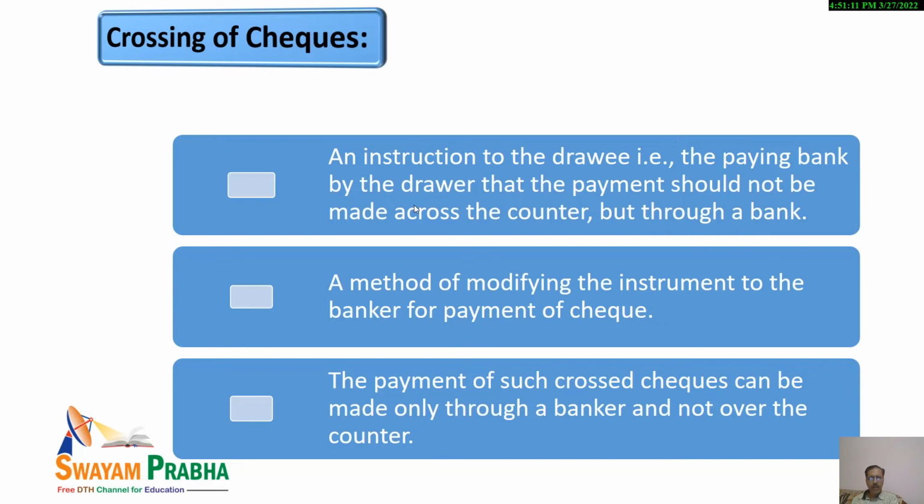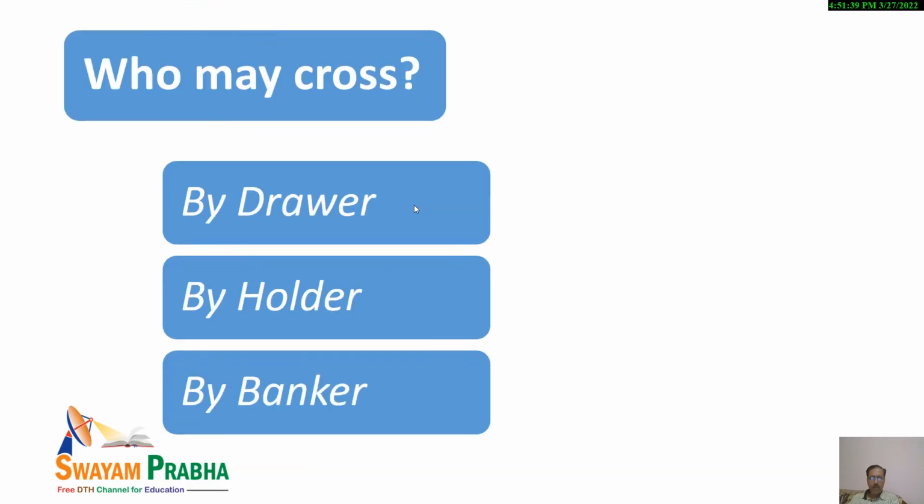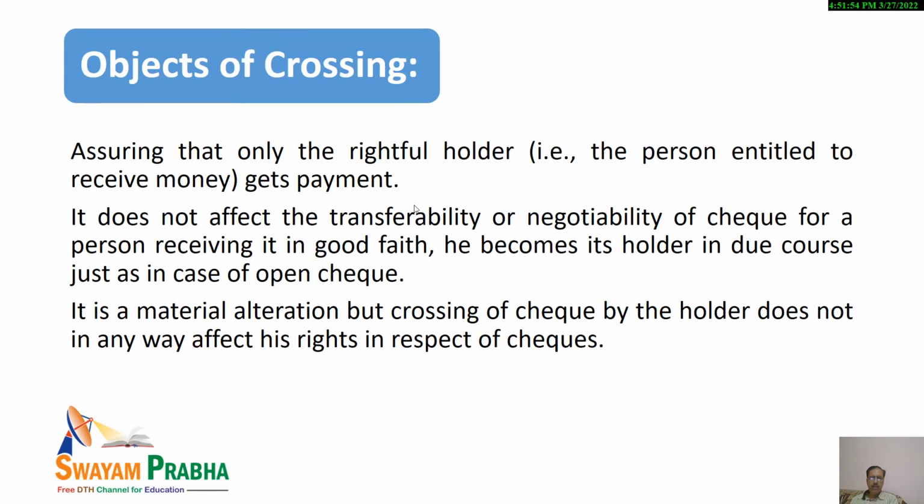So for that, crossing of check may be there, and it is a method of modifying the instrument, giving an instruction to the banker for the payment of the check. I have already told you that in case of such checks, payment will not be made over the counter, it will only be made through the banker. So, who may cross? Now, who may cross the check? The crossing may be done by the drawer, it may be done by the holder, or in some cases, it may also be done by the banker.